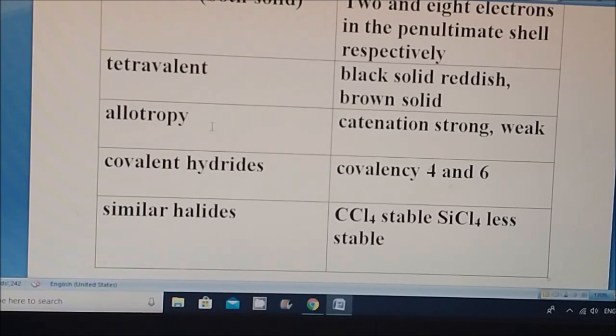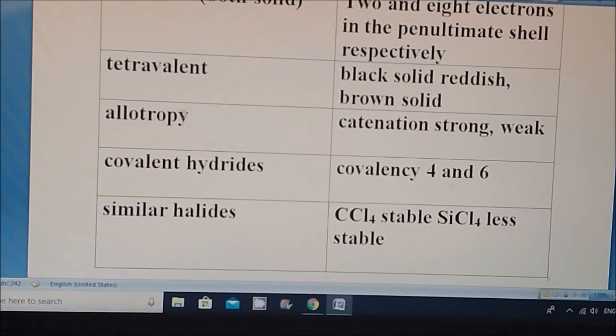You might have come across phosphorus: yellow phosphorus, white phosphorus, red phosphorus. These are the allotropes of phosphorus. If phosphorus is forming a compound with other elements like hydrogen or oxygen, then that is catenation.